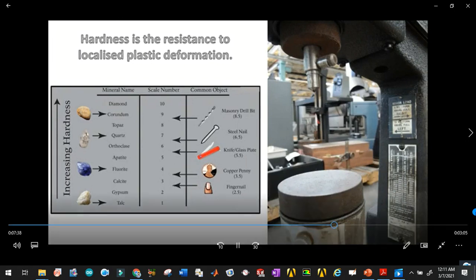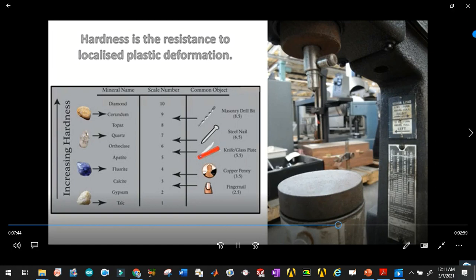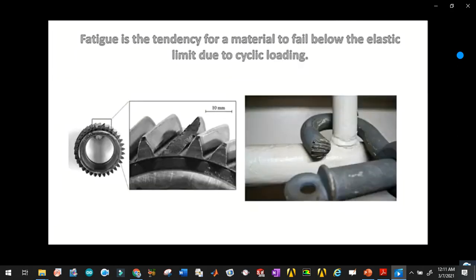Strong intermolecular bonds promote hardness, although it is dependent on the ductility, elasticity, and strength of a material, amongst other properties. Diamond is one of the hardest materials, which is why it is used to mill metallic parts.